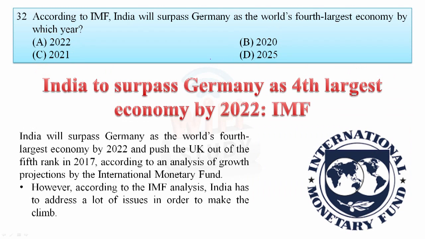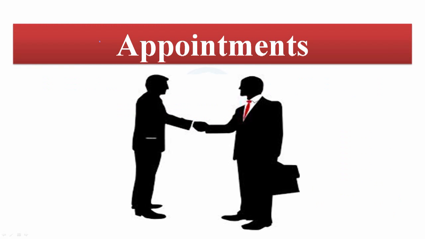According to the IMF, India will surpass Germany as the world's fourth largest economy by which year? Very important question, friends. According to the IMF, India is going to become the world's fourth largest economy by 2022. So your answer is A, that is 2022. Okay, and it will push the UK out of the fifth rank in 2017. And you need to learn the IMF headquarters also. It is in Washington DC. And what is the meaning of DC? District of Columbia.